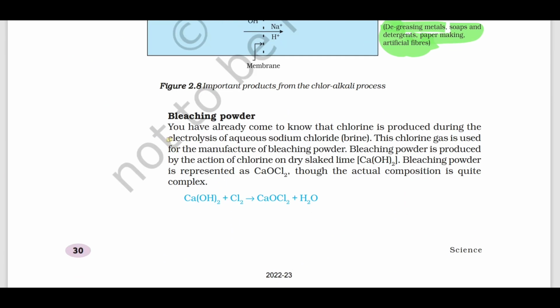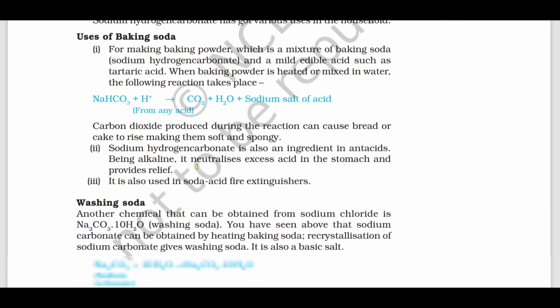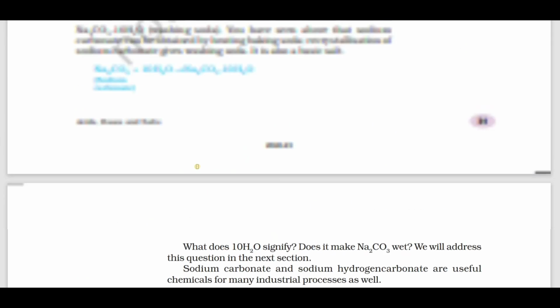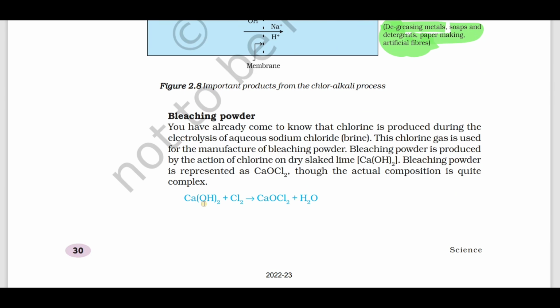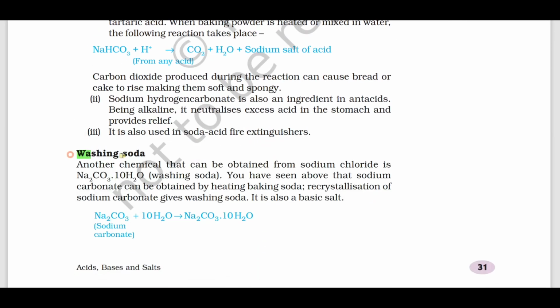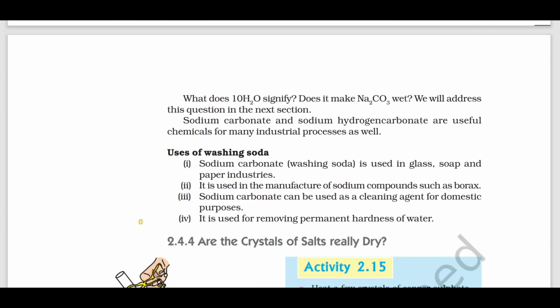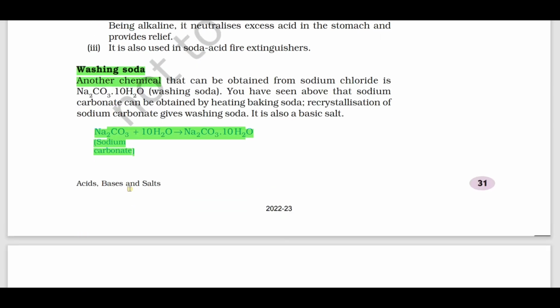Now the salts, we have salts, right? Bleaching powder, baking soda, washing soda. Here with the uses, you should know the preparation also. You should know how bleaching powder is prepared. You should know how baking soda is prepared. You should know how the washing soda is prepared. Preparation is very important. Not only with the uses, you should know the preparation of those salts with chemical equations.